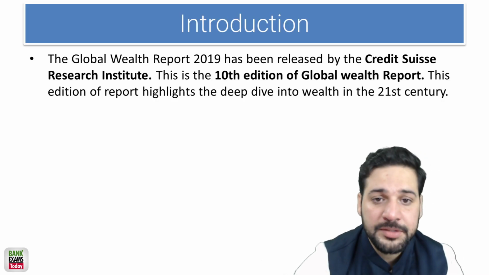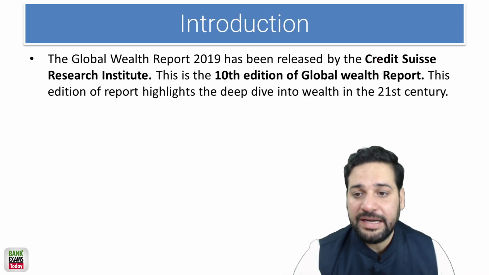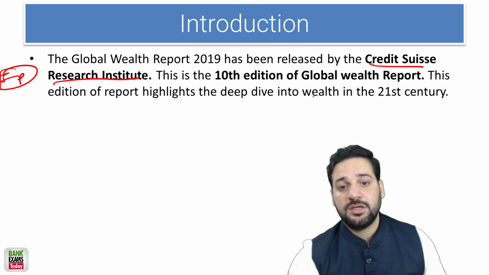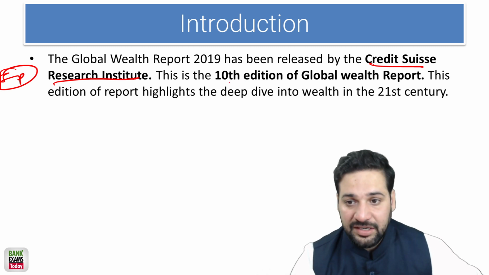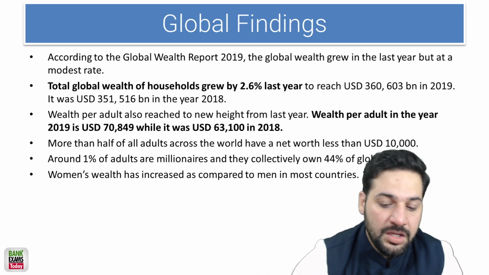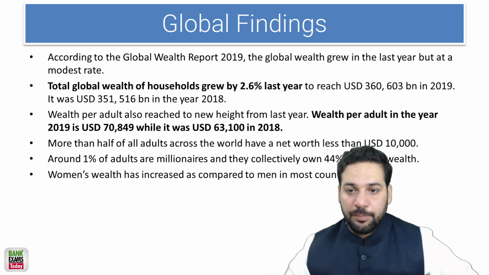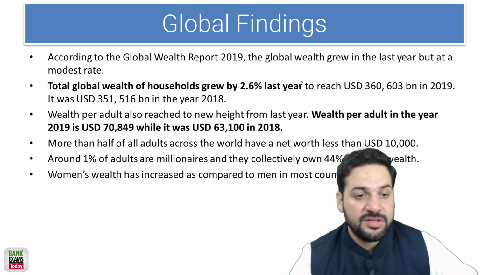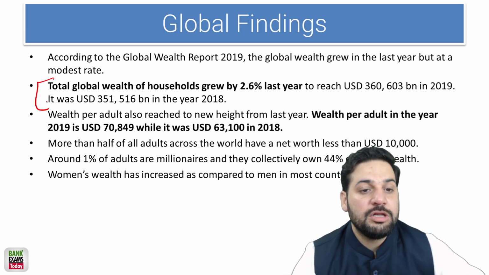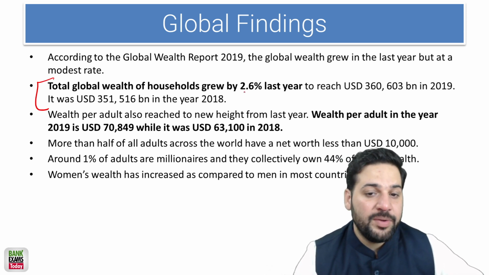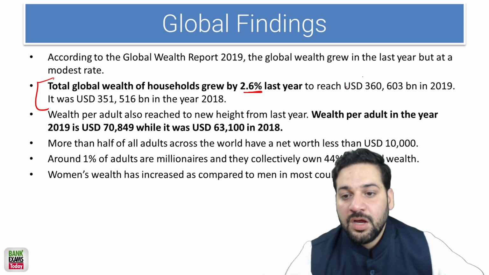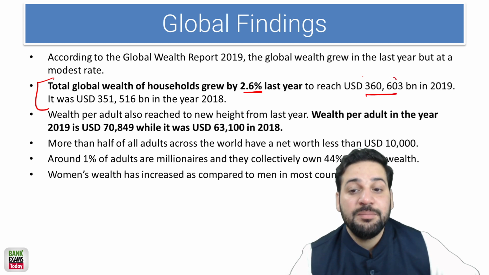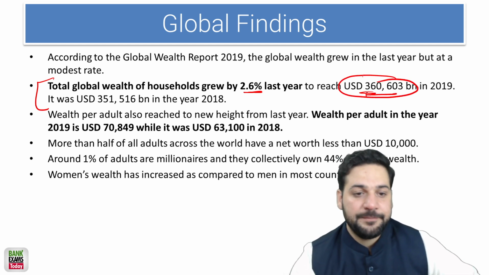It's a global wealth report released by the Credit Suisse Research Institute. That is itself a really important point. And this is a 10th edition. According to the global wealth report, the global wealth grew at a modest rate because there is an economic slowdown all over the world. So total global wealth of households grew by 2.6%, to reach $360,603 billion, okay, in 2019.